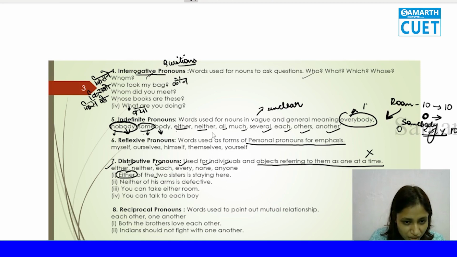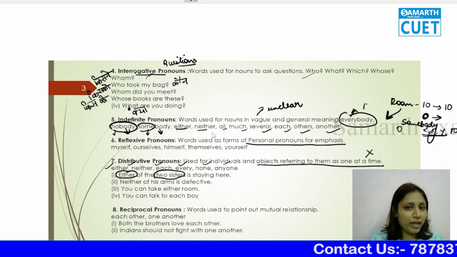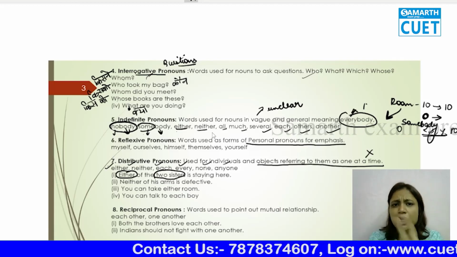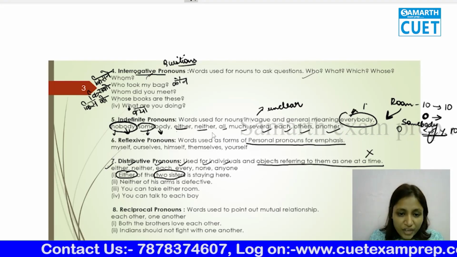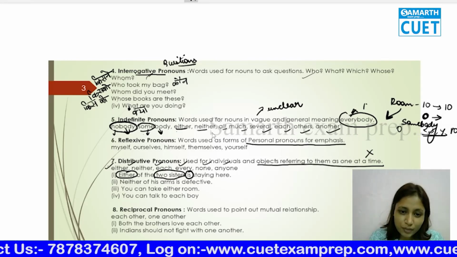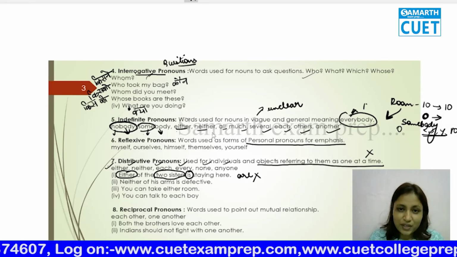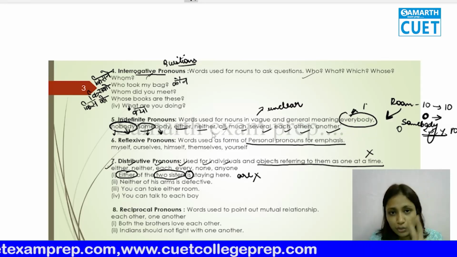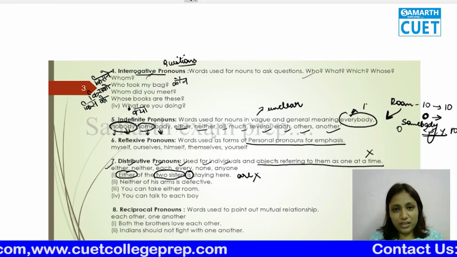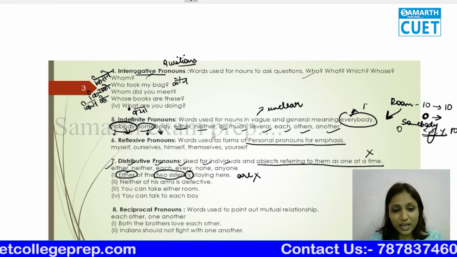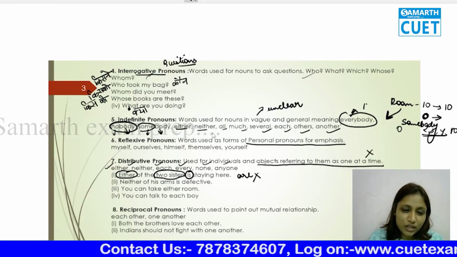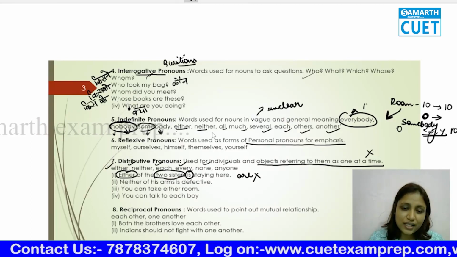Okay, of the two sisters. That means दो बहनों में से, इन दोनों बहनों में से कोई एक. We are not saying ये बहन या ये बहन, but we are saying इन दोनों में से कोई एक. So we are going to use is. Many of the people use are, which is wrong, because we are not talking about both the sisters. We are telling that there are two sisters, but either of the two sisters. That means उनमें से कोई एक. So जब एक कोई काम करेगा तो उसके साथ is आएगा. Okay. So either of the two sisters is staying here.